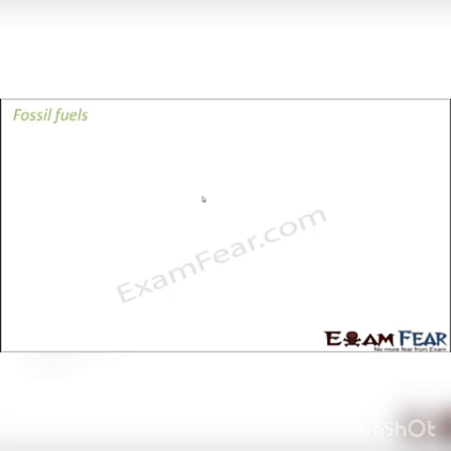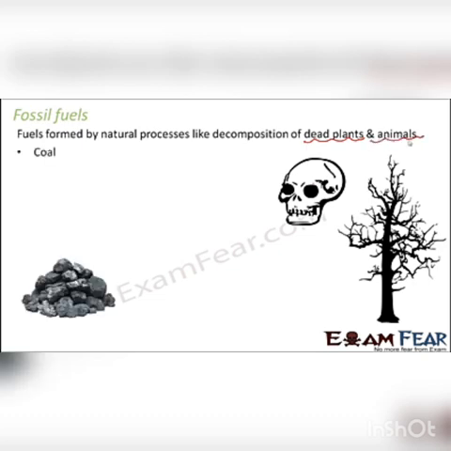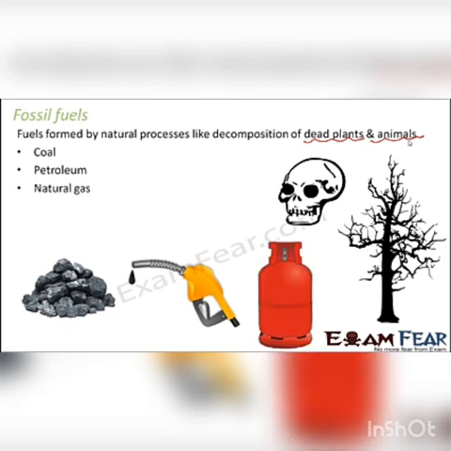So when we talk about the exhaustible resources, the first resource that strikes our mind are the fossil fuels. So what are fossil fuels? These are fuels which are formed by natural processes like decomposition of dead plants and animals. So anything which is formed from dead plants and animals is called a fossil. And since they act as fuels, they are called fossil fuels. Examples of fossil fuel are coal, petroleum, natural gas. These are all examples of fossil fuel, because all of them are formed from dead animals or plants.